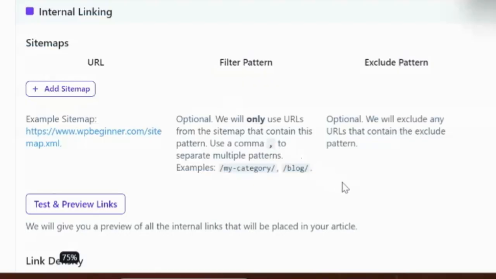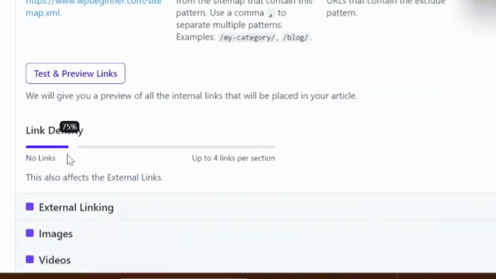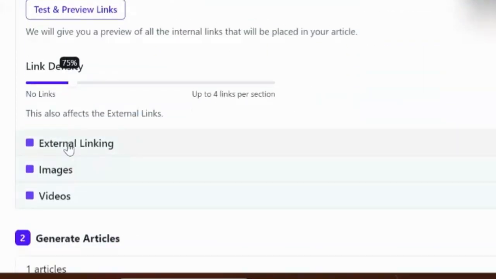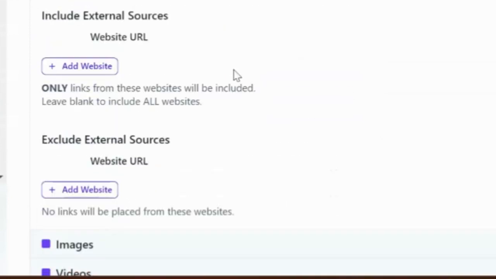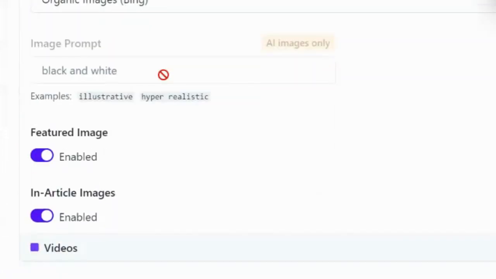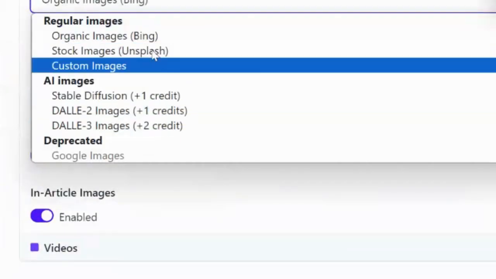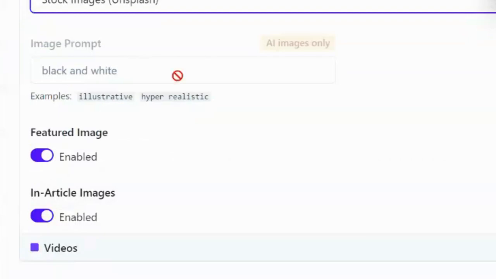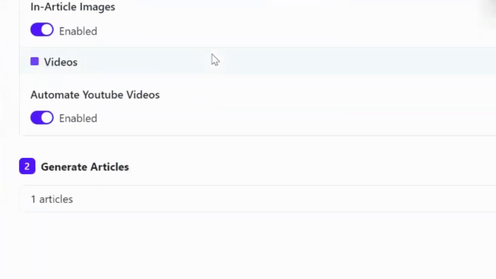Internal linking, if you have a website, then it can link to different posts within your website. So all you need to do is add your sitemap here, and then it will scrape your website and find the most relevant places to link out to. You can also find external links from other websites that can help your readers to learn more about certain topics, and add images and videos. So let's add some images from stock images, and we'll add videos as well. So let's generate our article here and see how we get on.